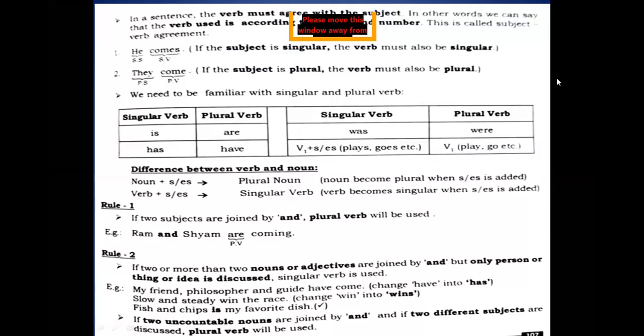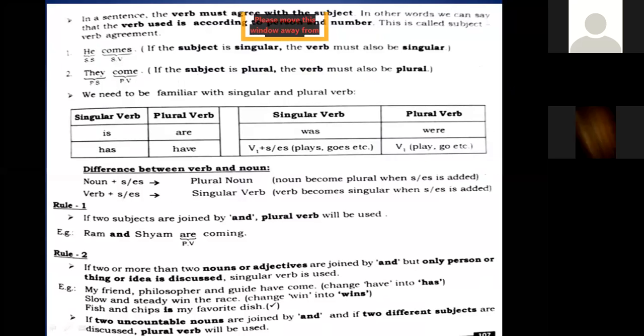Now you see this verb first form plus s/es, like plays, goes, etc. When we add s or es to the verb, that becomes singular. And the plural verb is the base form of the verb, like play, go. These are the plural verbs. This is a very important point, students, for you to understand.